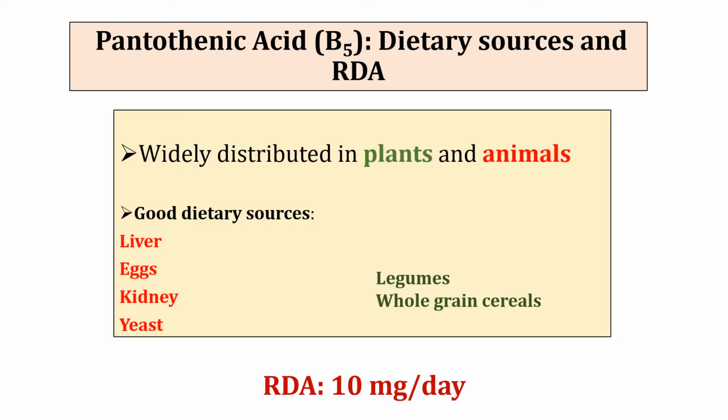Dietary sources and recommended dietary allowance of pantothenic acid. As I have already mentioned, pantothenic acid is widely distributed in plants and animals. In diet, vitamin B5 is present as coenzyme A or phosphopantetheine, which are hydrolyzed to pantothenic acid in the intestine before absorption. It is present in both animal and plant sources like liver, eggs, kidneys, yeast, legumes and whole grain cereals. The recommended dietary allowance is 10 mg per day.